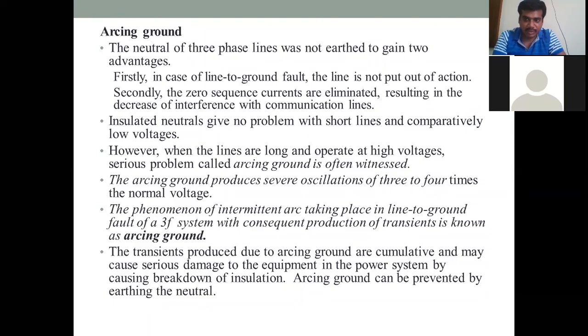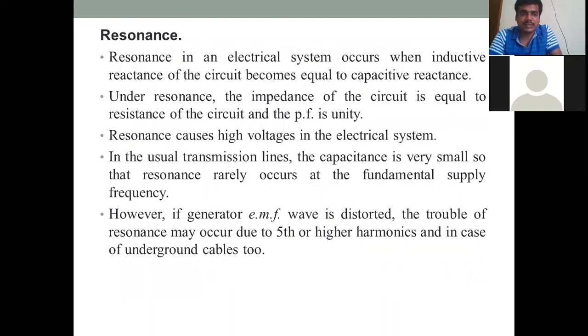You know what happens when there is a breakdown of the insulation: automatically a short circuit happens, the heat increases, and it leads to serious damage. So in the case of transformers, you know what problem happens due to the insulation failure. It may cause fire accidents. All those things will happen because of this arcing.